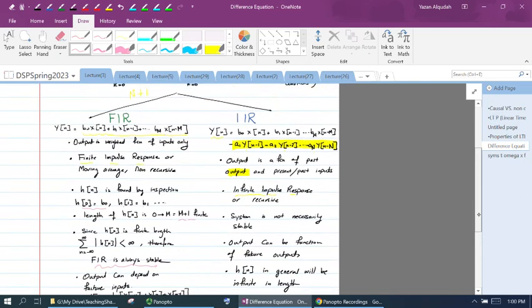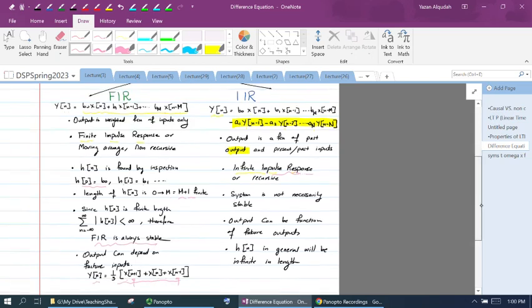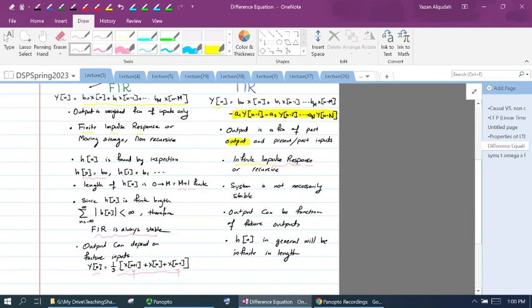Now let's look at the IIR filter. The IIR filter, as we will see, is going to have an infinite impulse response, and that's why we call it IIR, infinite impulse response. And we'll see later how we're going to get the impulse response of this filter. The IIR filter is recursive: if I calculate the output, it will depend on a previous output. So the output is fed back to calculate the current output. The system is not necessarily stable. For the IIR filter, we have to check for stability to make sure it is stable.